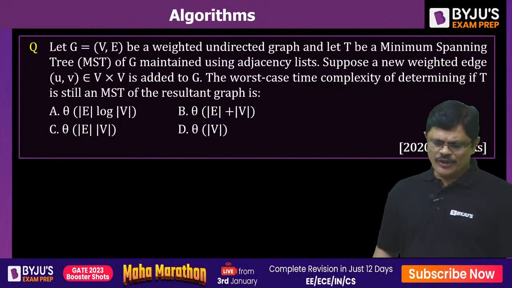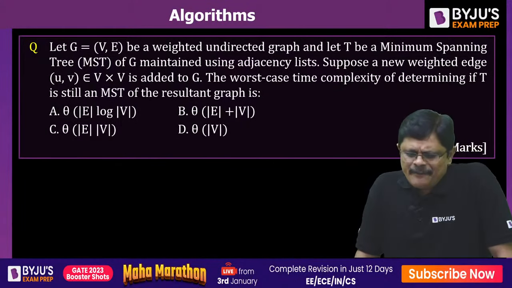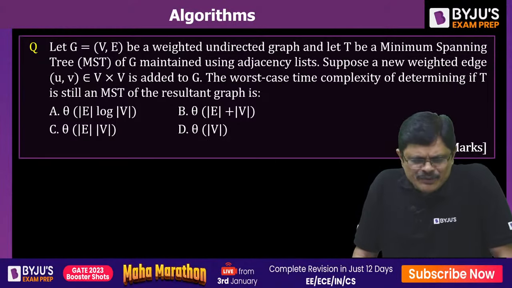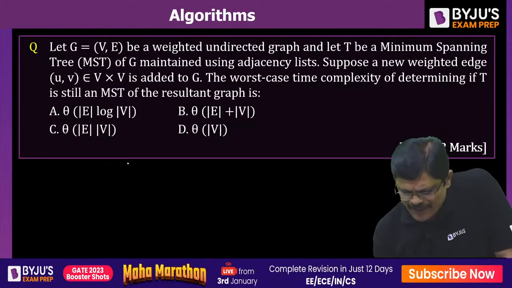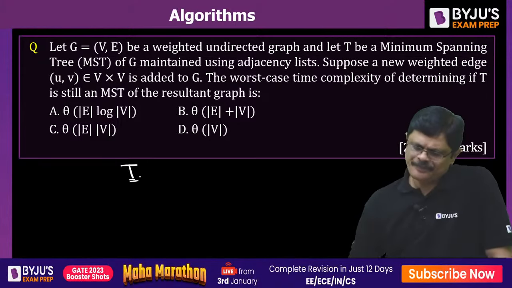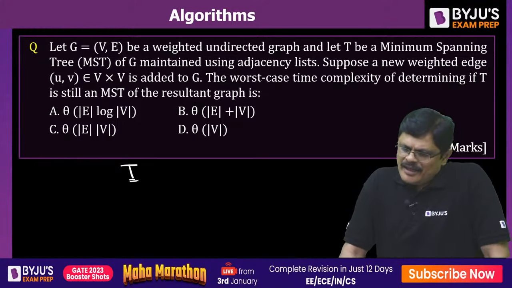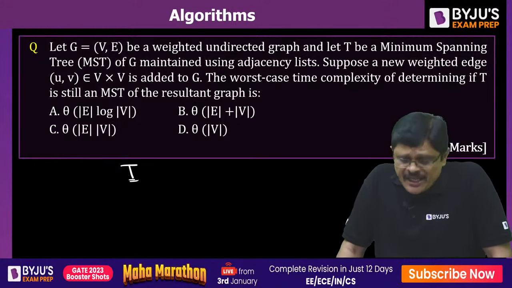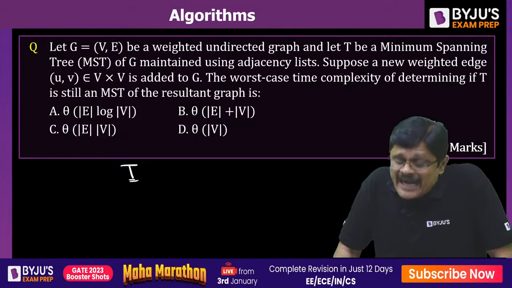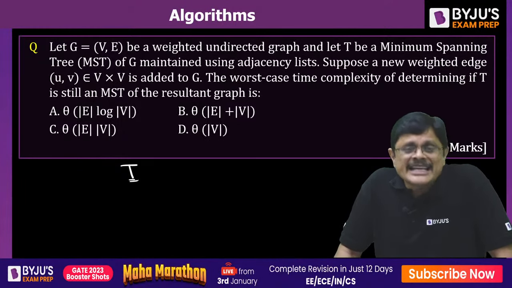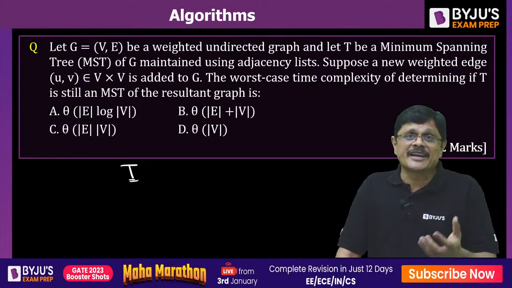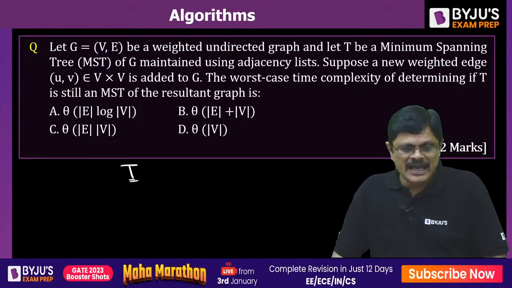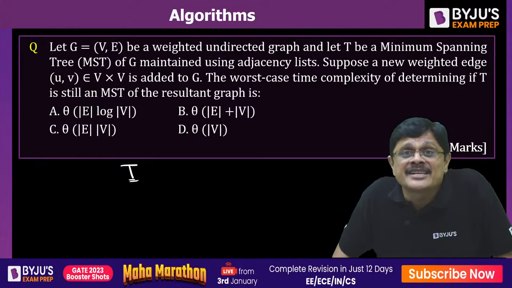So here we have a weighted undirected graph, and T be a minimal spanning tree. So we created a minimal spanning tree. T, a minimal spanning tree of G, is maintained using an adjacency list. This T is the minimal spanning tree which is created from a graph, and this is maintained using an adjacency list.